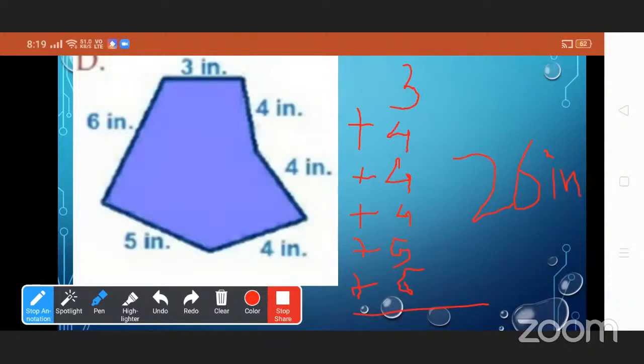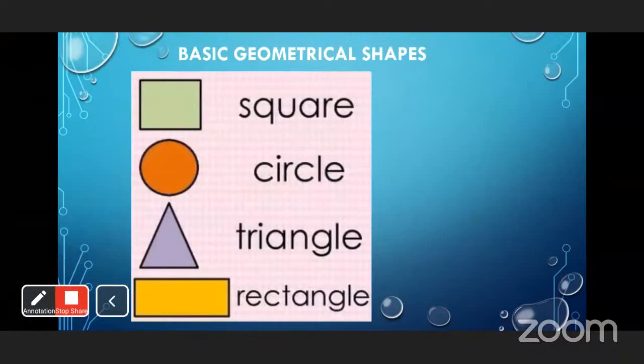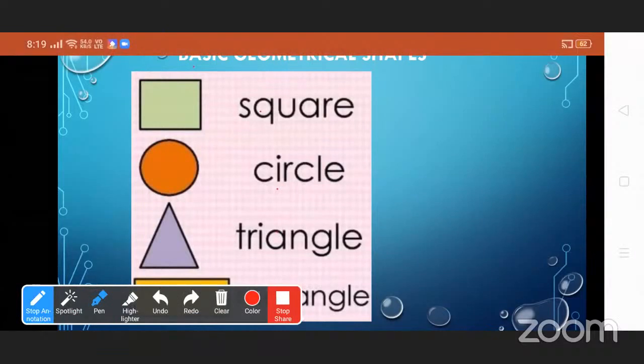So the only thing we have to do in perimeter is to add all sides of the given figure. So see here, we add only the sides of the given figure. Now see here the basic geometrical shapes. The first one is the square, second one circle, third one triangle, and the last one, I will draw here, rectangle.